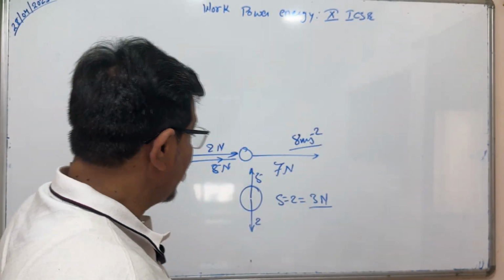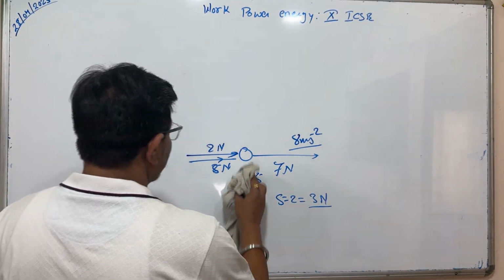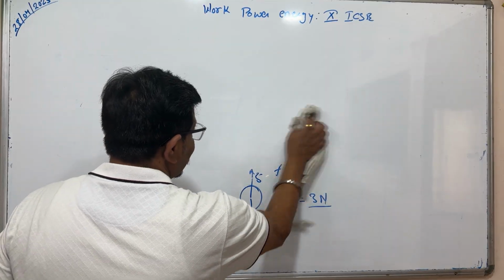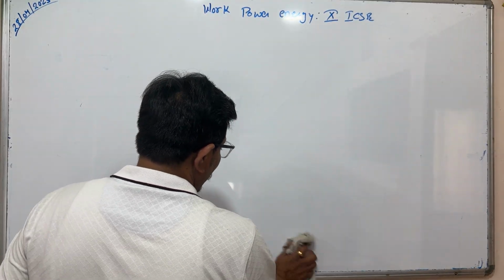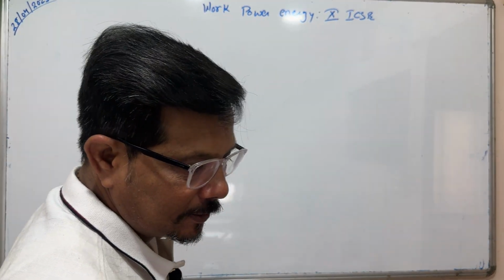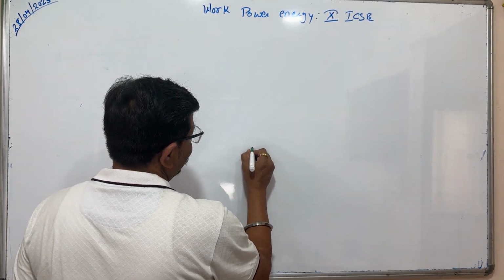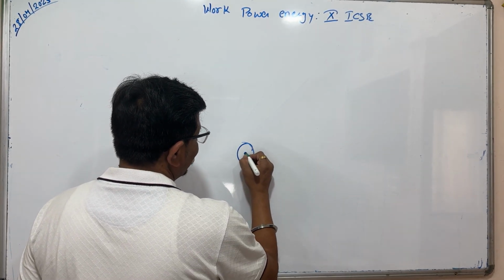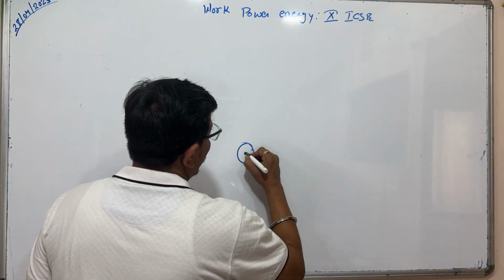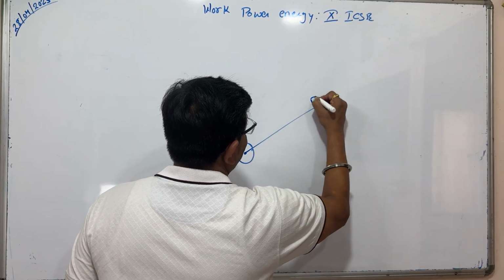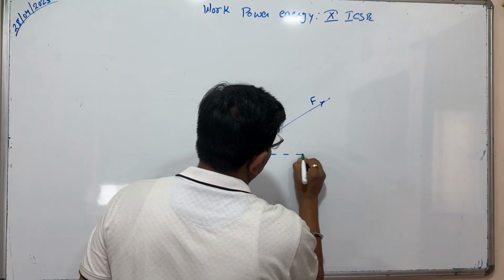But if angle is there, that will be different. Now we'll study the resolution of vector. When any vector splits, if we have this as the center point, and you are applying force in this direction, and this is the horizontal.